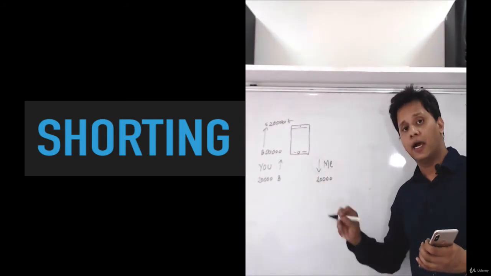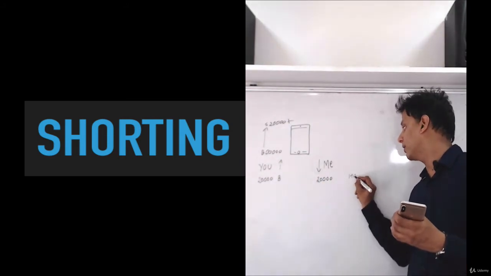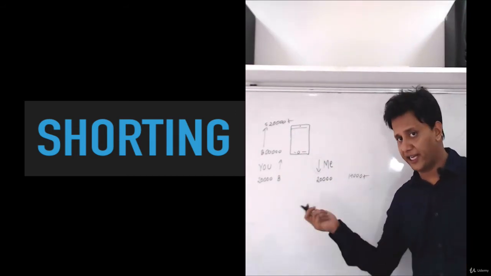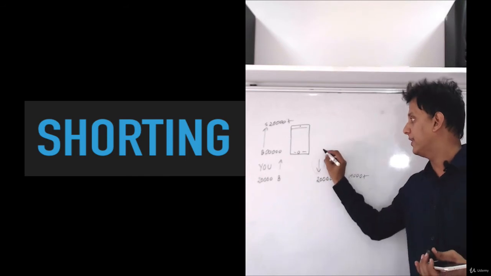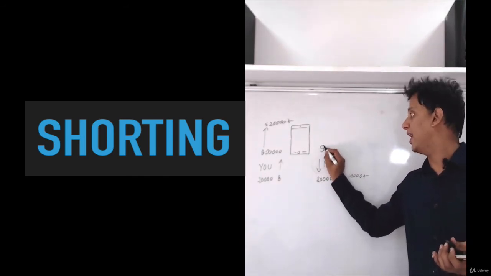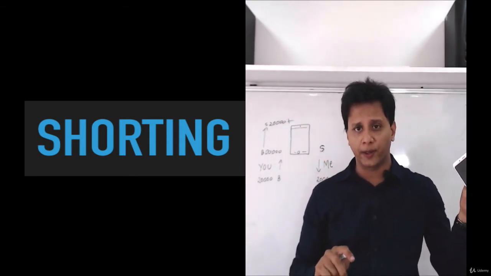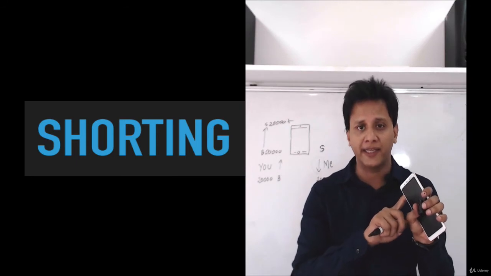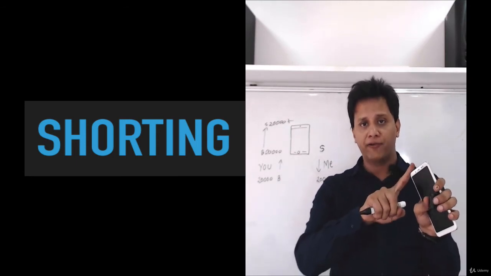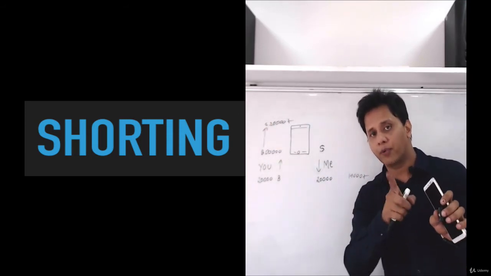It means I can get the same mobile phone in 19,000 plus amount. This could be 19,200, 800, any amount. So I bet that the price of the mobile phone is going down, so I sell first. You and me not actually buying this mobile phone, we are just betting on this. So you think the price is going up, you buy at first and wait. If the price goes up, then you are going to make profit.